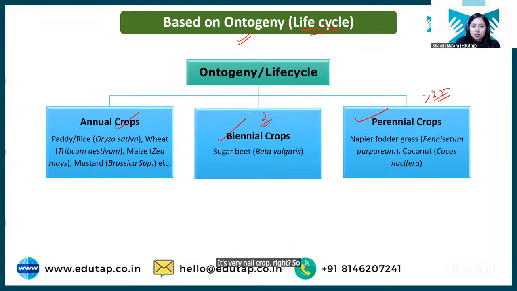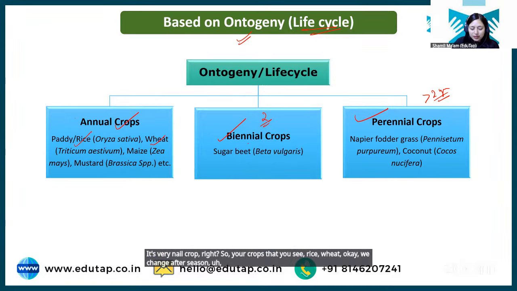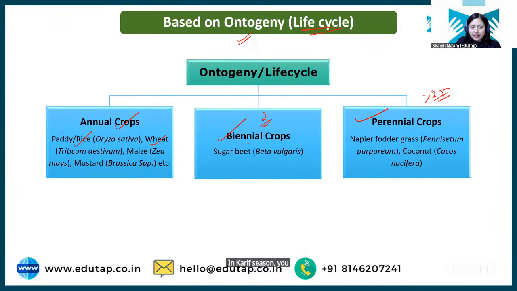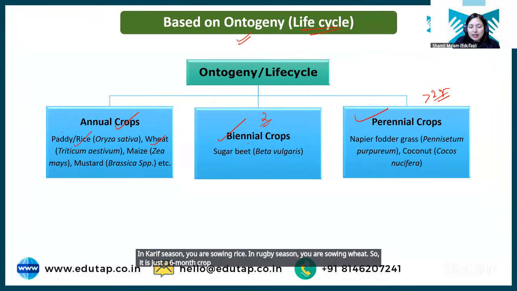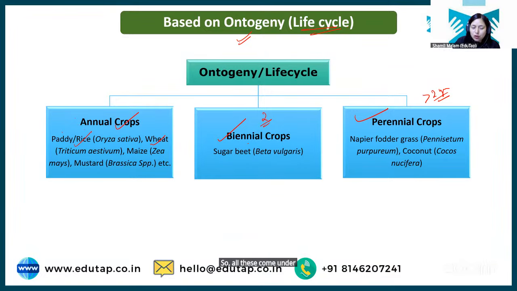Your crops that you see, rice, wheat, which change after season: in Kharif season you sow rice, in Rabi season you sow wheat. So it is just a 6 month crop. Within 1 year, it completes its life cycle, so all these come under annual crops. Sugar beet is a biennial crop that takes 2 years to complete its life cycle. And other crops like napier fodder grasses and coconut are examples of perennial crops. Clear? I hope it's clear.